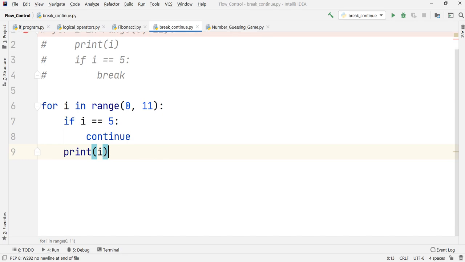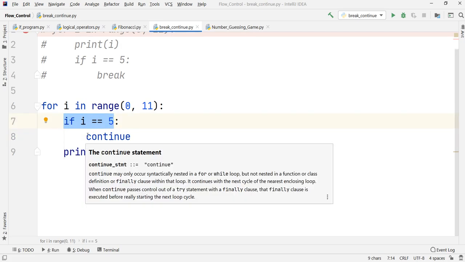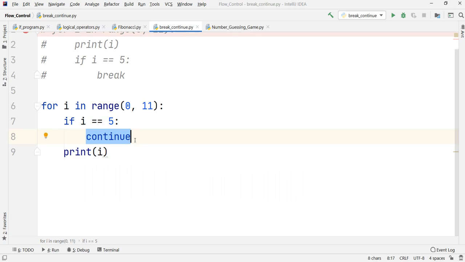As soon as the value of I is 5, I'm asking Python to continue. As soon as this condition is true, the continue statement takes the execution back to line number 6, and makes Python skip line number 9.